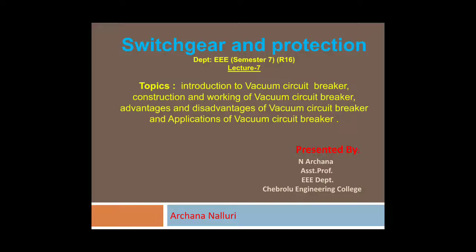Basically, circuit breakers are divided into four types: oil circuit breaker, air blast circuit breaker, vacuum circuit breaker and SF6 circuit breaker. The working of the SF6 circuit breaker will be covered in the next video lecture. In this video lecture I am discussing the overall explanation of the vacuum circuit breaker.